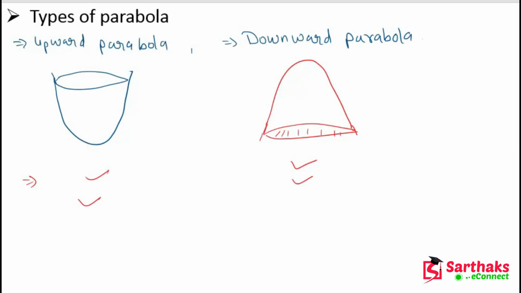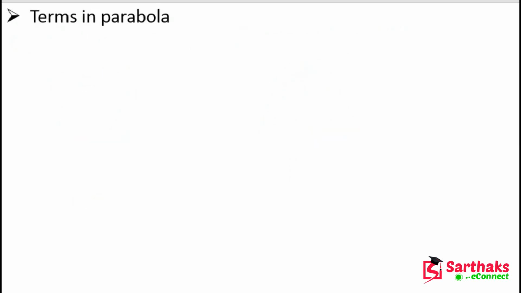Now, terms in a parabola. There are a lot of terms in the parabola, but there are two most important terms based on the syllabus. The first term is axis of symmetry. Now what is the axis of symmetry?